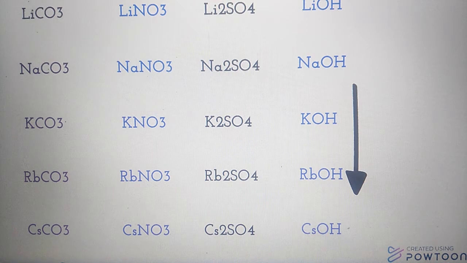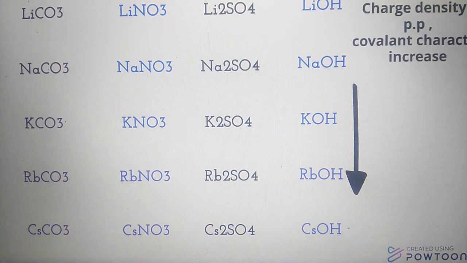Because the first member shows more charge density. Charge density is the ratio of charge to its size.